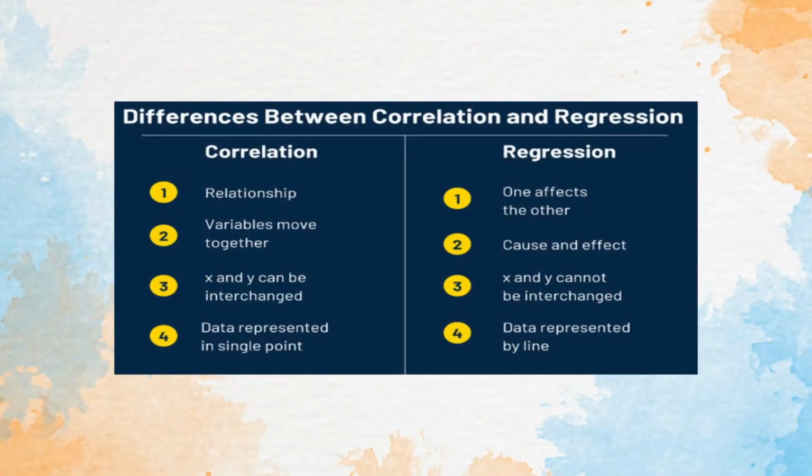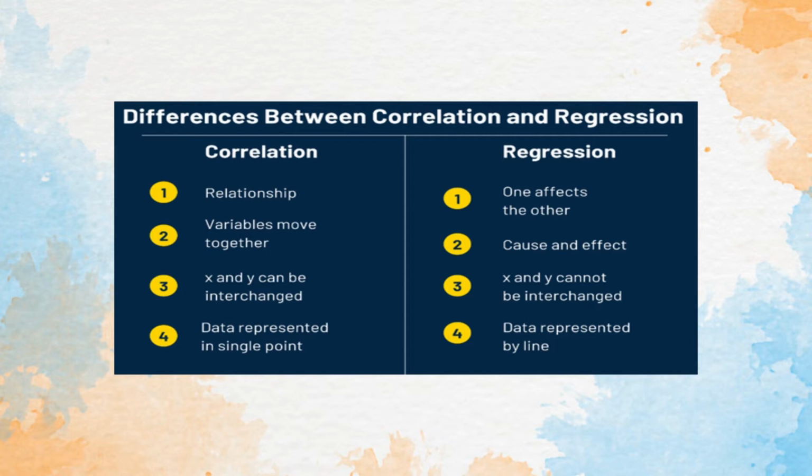When you talk about correlation, correlation is talking about the relationship, and regression is more about how one affects the other. What is the cause and effect relationship that is there? So variables move together, and a cause and effect model is there when you talk about regression, whereas in correlation you will find the variables are moving one to another. So x and y can be interchanged as far as correlation is concerned, and when you talk about regression, x and y cannot be interchanged.